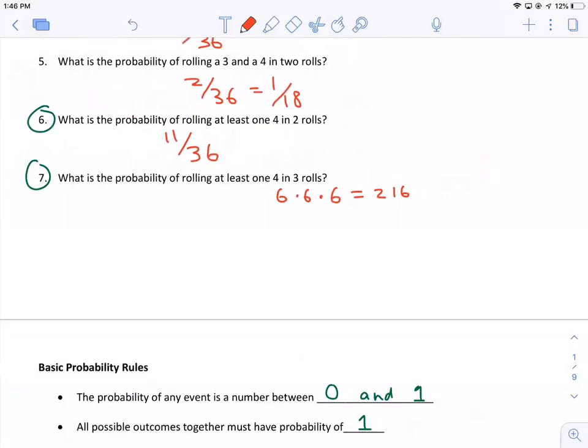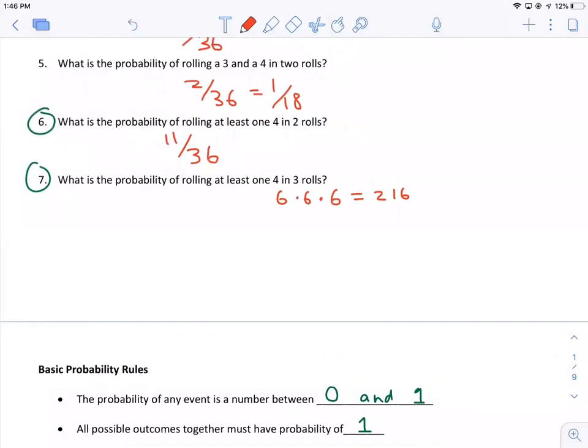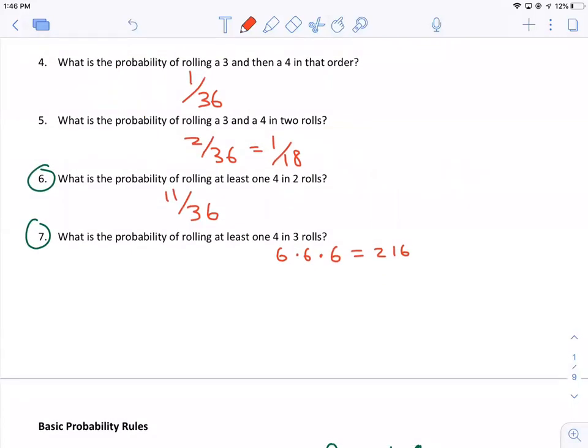216? Why does that number feel weird? I don't know, it is 216, but it just feels weird. All right, so we have 216 outcomes when we roll 3 times.